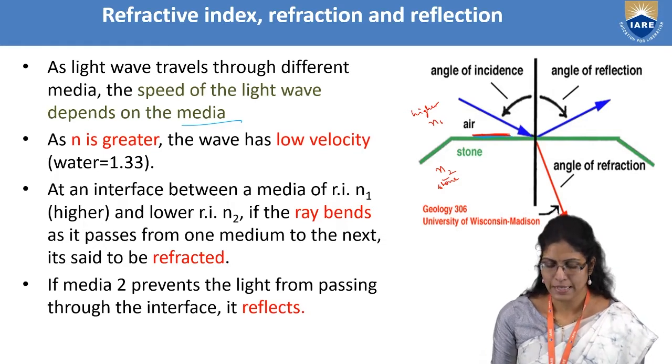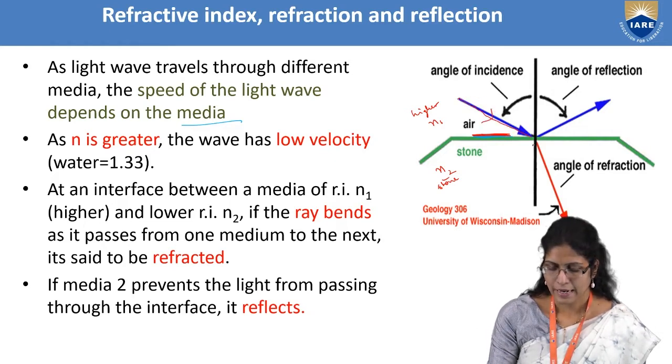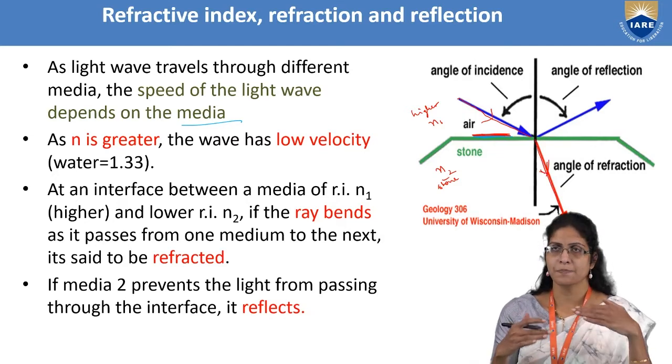Then what will happen is the ray which is passing through air and reaching the interface, once it enters from the air medium to the stone medium, it bends. So this is the bent ray. So it has bent, right?